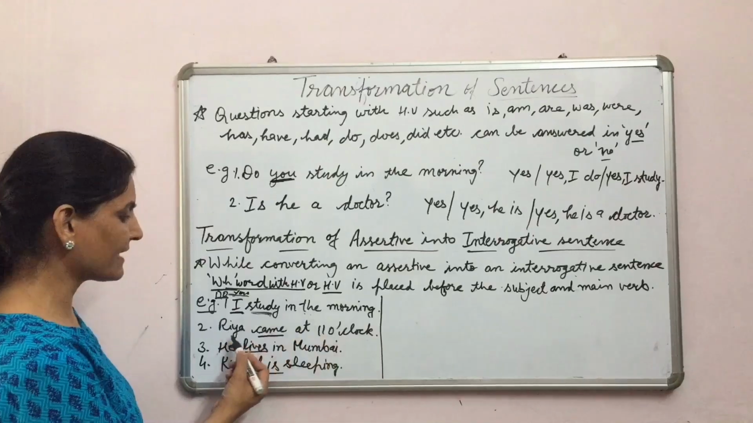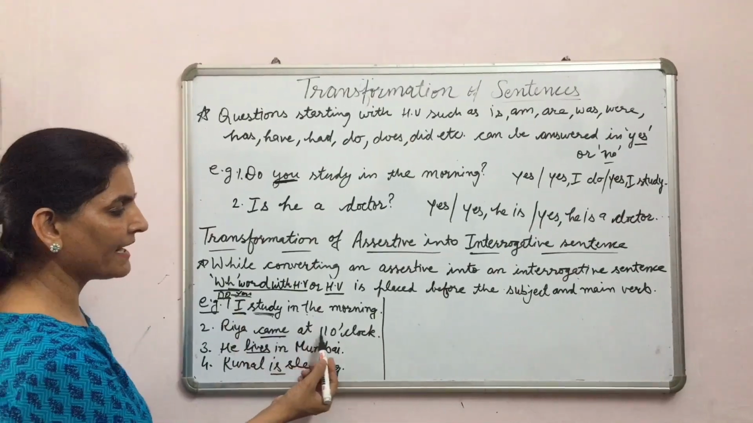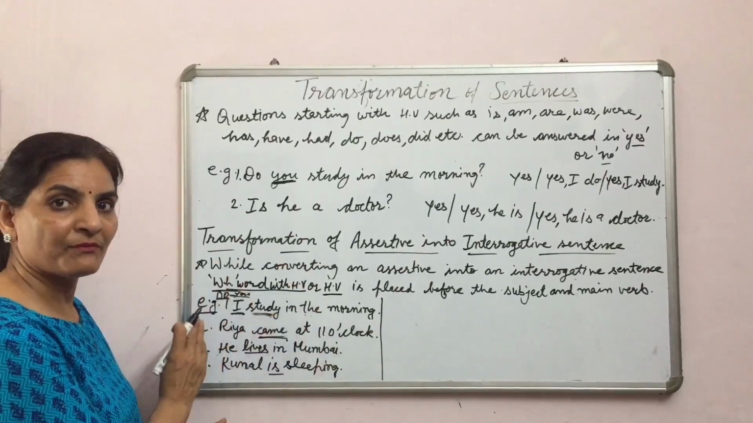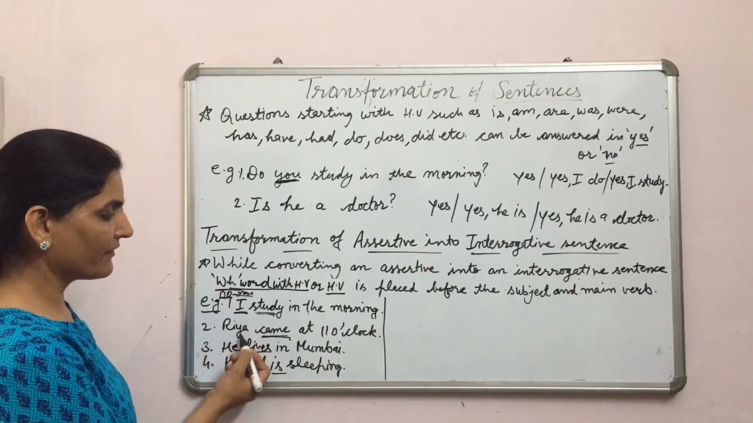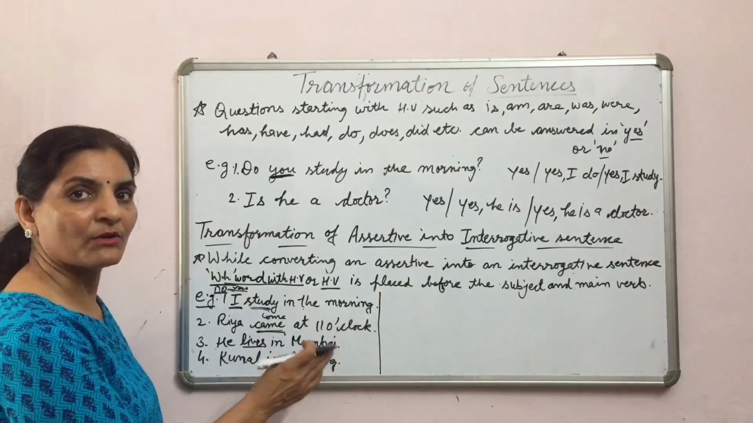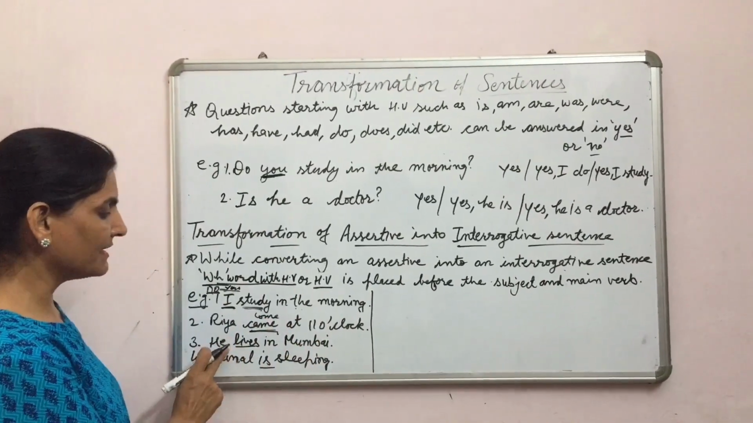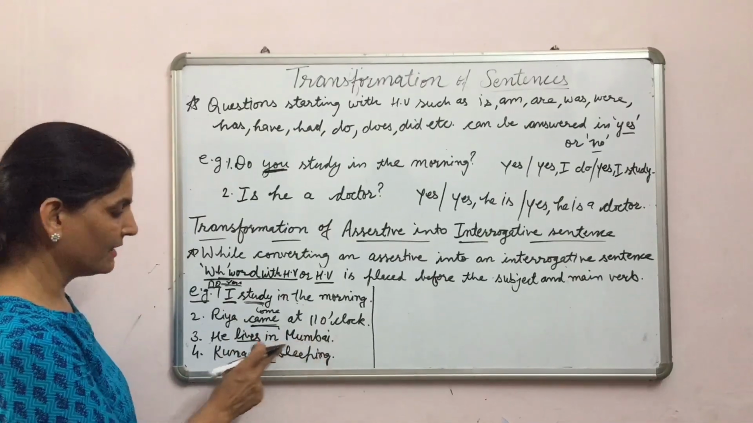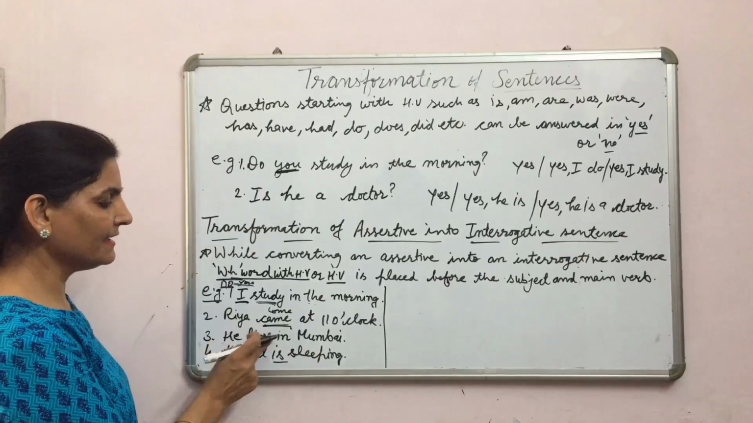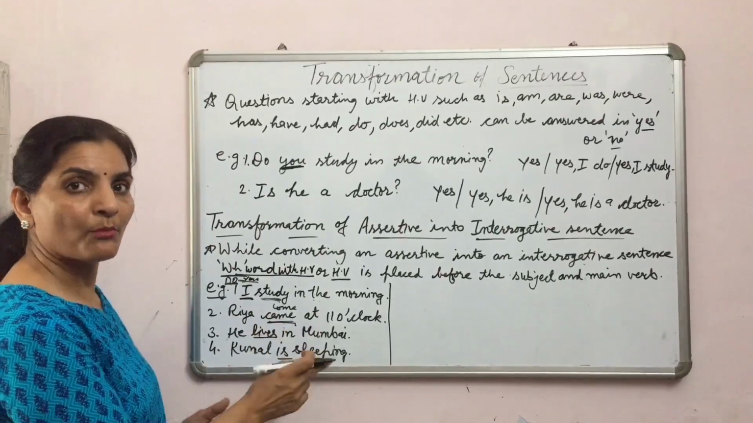The next sentence is in the second form: Riya came at 11 o'clock. Came is in the second form. Then did will come before the subject. Did Riya come at 11 o'clock? Third one is he lives in Mumbai. S or ES is there, then does. Does he live in Mumbai?